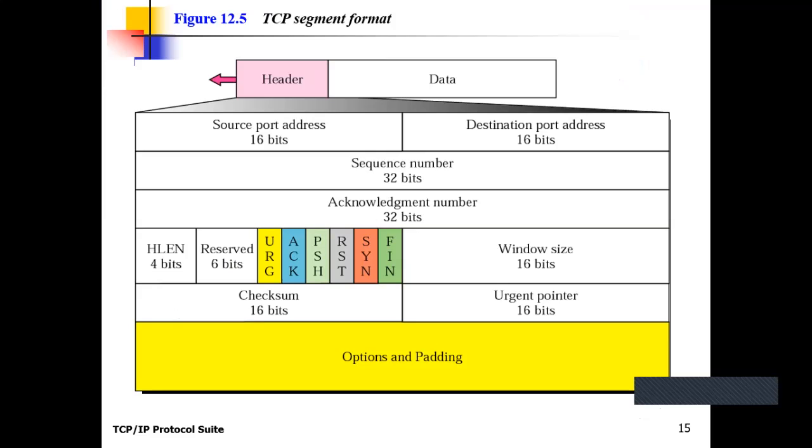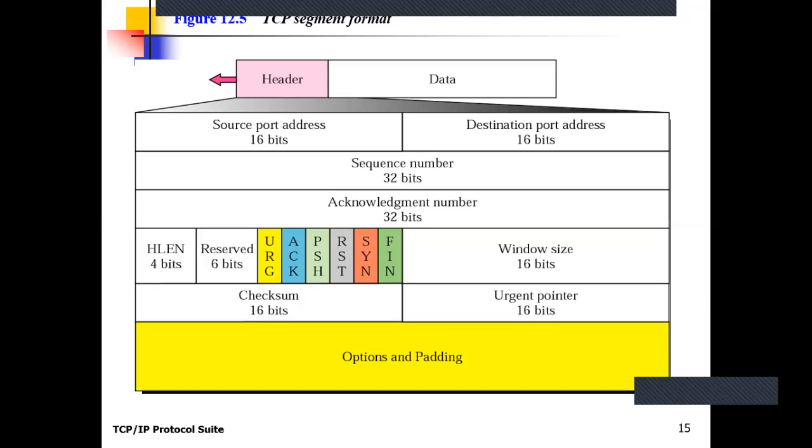The size of the TCP header length is 20 to 60 bytes, varying, similar to the IP protocol. See the header length field here, which is represented in 4 bits. Similar to the IP protocol, this header length depends upon the option field value.